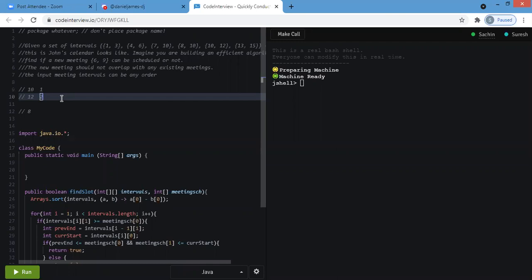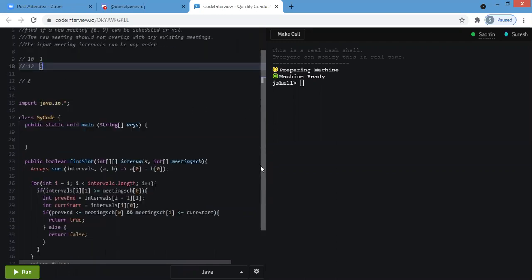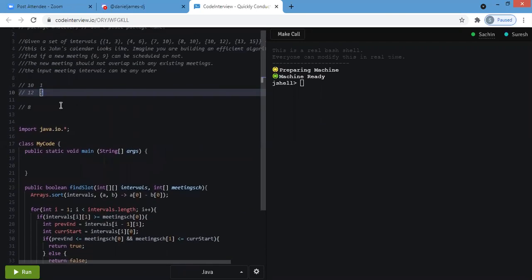Okay. Can you explain how you would use the priority queue? Yeah. When I am checking the first meeting room, I put the end time of this in a priority queue. So now the priority queue has 3.